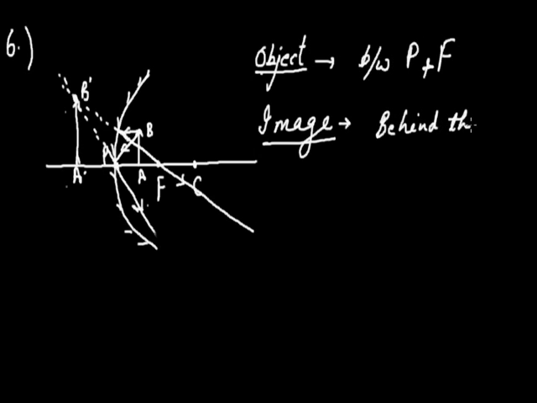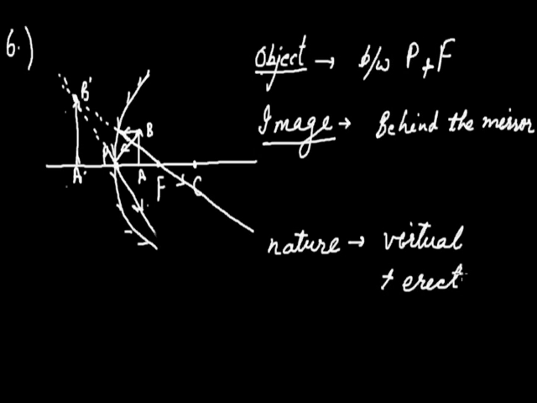Thus, if the nature is considered, then the nature of the image will be virtual, and thus it will be erect. And if the size is considered, then this will be magnified or enlarged one.